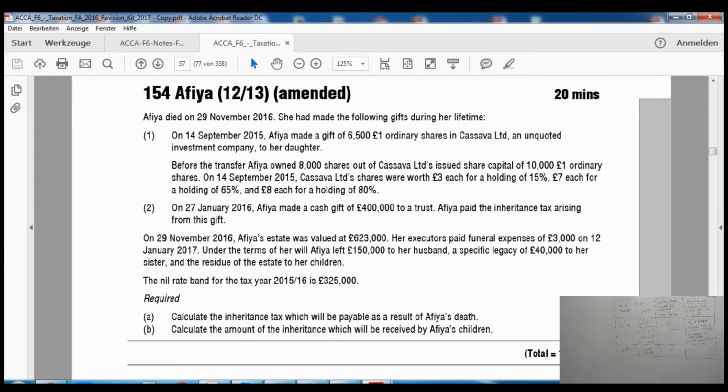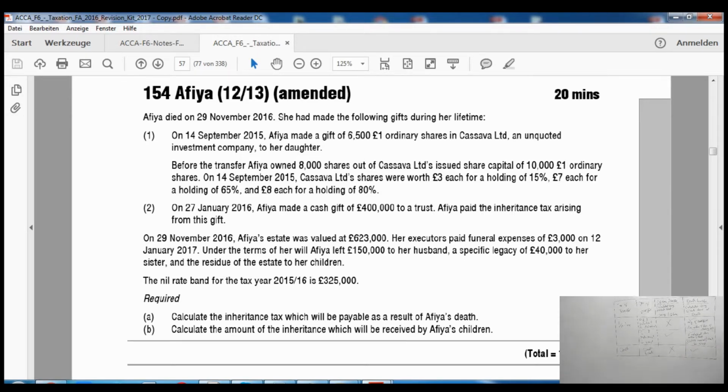So it says, Afia died on 29th of October 2016. She had made the following gifts during her lifetime. On 14th of September 2015, it is a gift during lifetime, right? So she made a gift on 14th of September 2015. Afia made a gift of 6,500 £1 ordinary shares in C Limited, an unquoted investment company, and the gift is to her daughter, right? So how many shares? 6,500 shares.